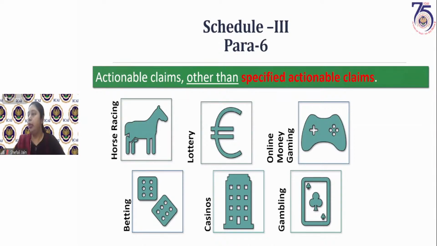Para 5, sale of building: completion certificate or after its occupation, whichever is earlier. Either you receive the completion certificate or after its occupation. Obviously, you will occupy that building only when the builder allows you to, and the builder will allow you to occupy that building only when the building is complete and has received the certificate of completion. Sale of building, whether the seller is in course or furtherance of business, is supply or not. Sale of building I have now discussed adequately.